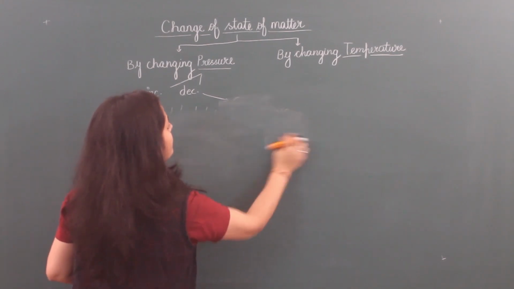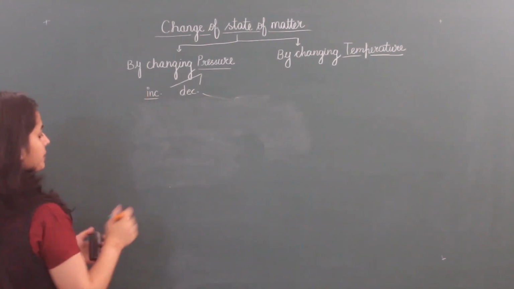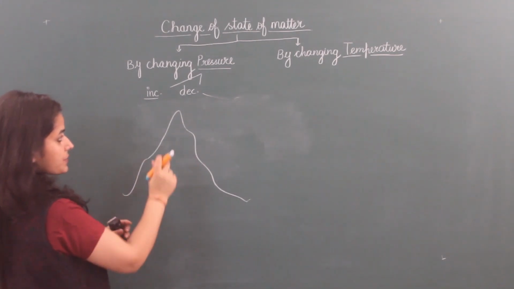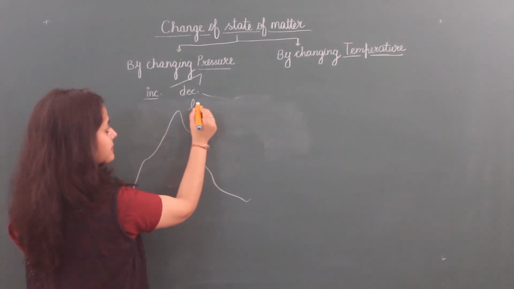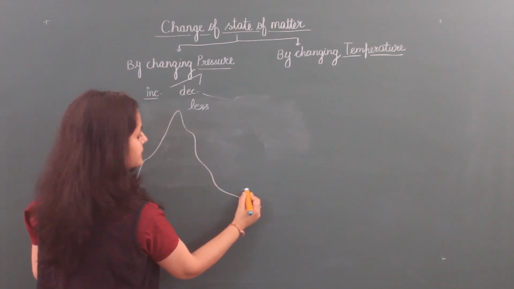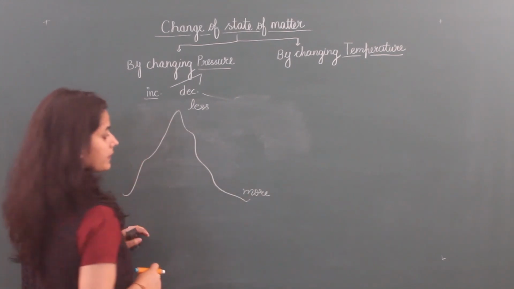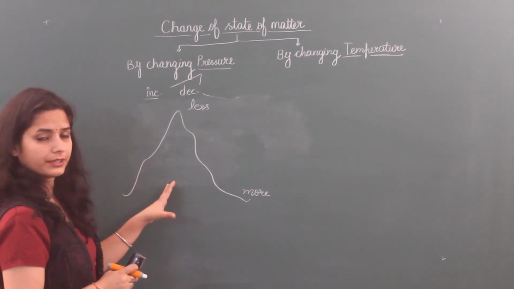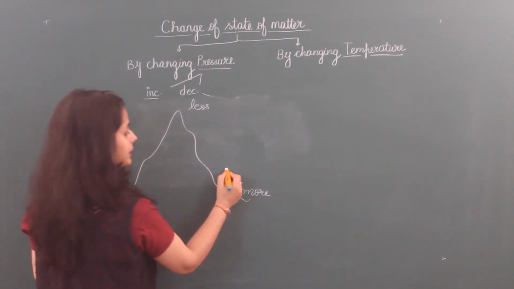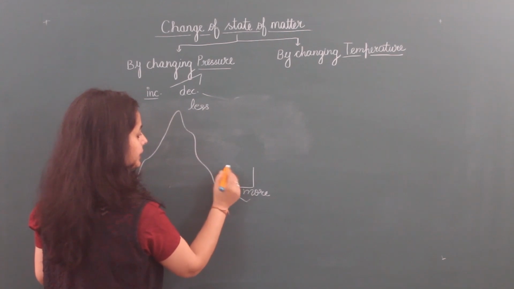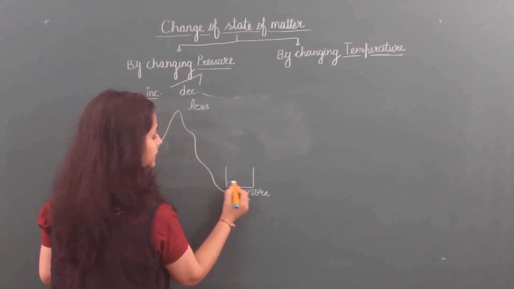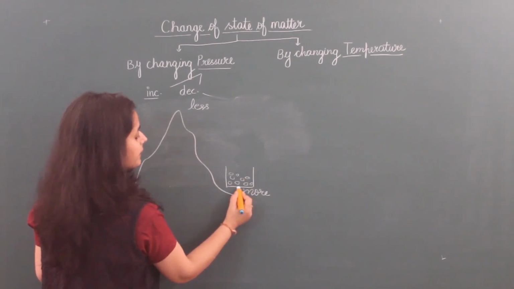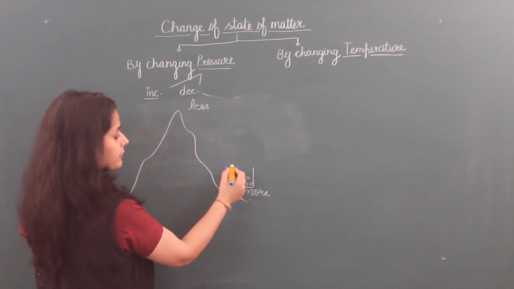When we go on mountains, what happens? Atmospheric pressure is less at the top and more at the bottom. So when we want to boil water, if I put a container here and put water, then after heating what happens?